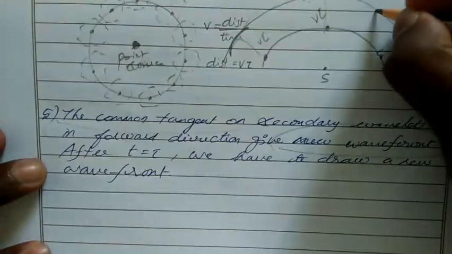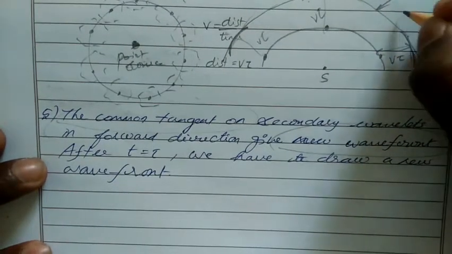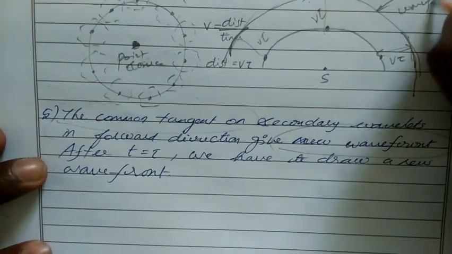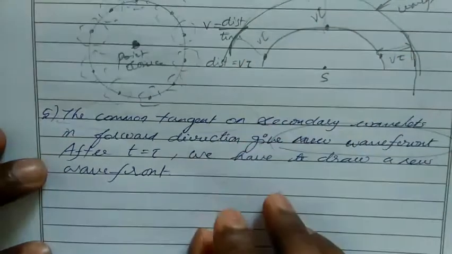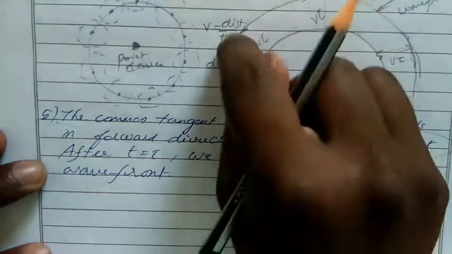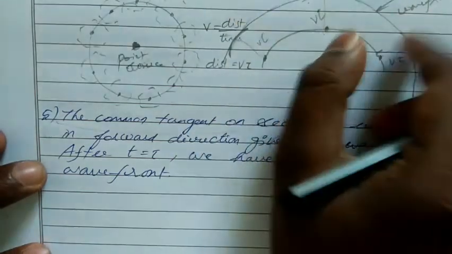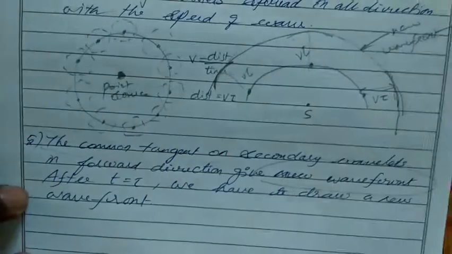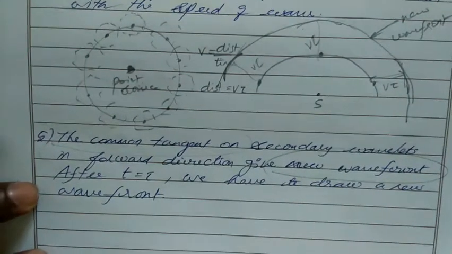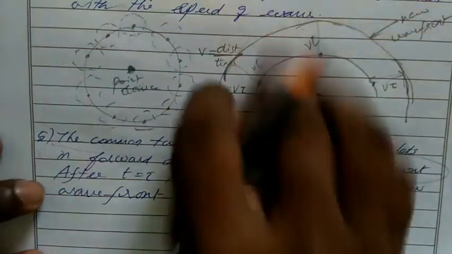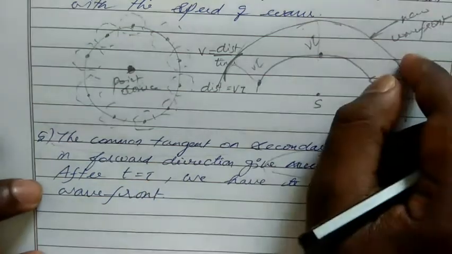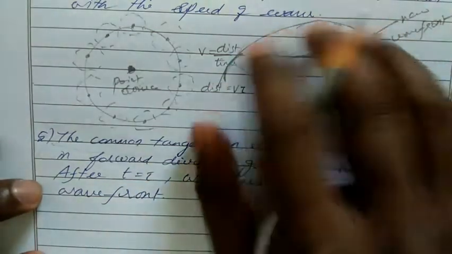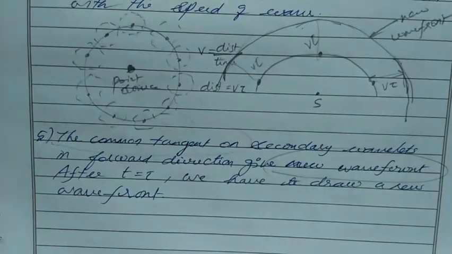Now it will behave as a new wavefront. This is our old, or primary, wavefront. After the secondary wave, we draw a tangent which gives the new wavefront. A wavefront is a plane which contains many waves. So this is a plane which contains 3 waves. After time tau, if we draw a tangent on all the 3 waves, we get a new wavefront. Clear?